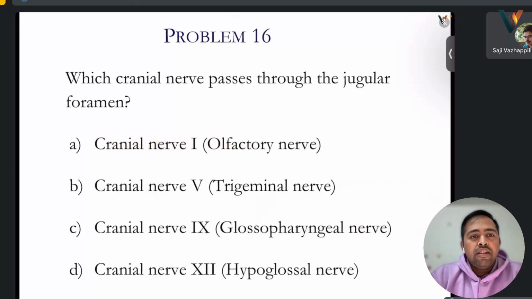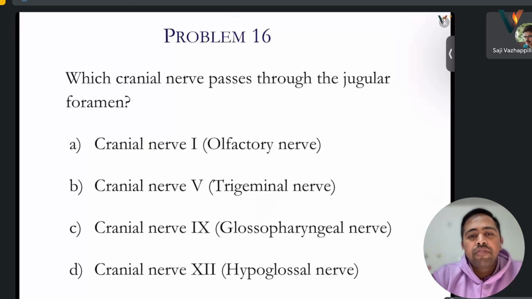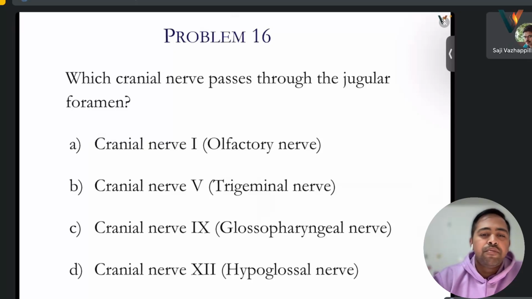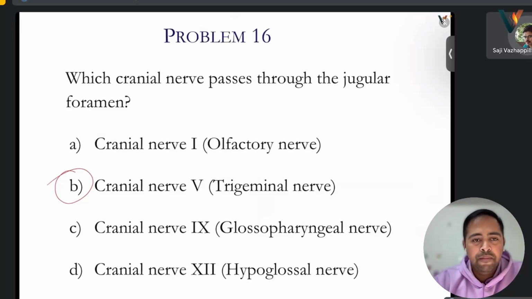Which cranial nerve passes through the jugular foramen? Cranial nerve 1, that is the olfactory nerve. Cranial nerve 5, trigeminal nerve. Cranial nerve 9, or cranial nerve 12. Must be 5, or 1. Jugular foramen means it is near the nose, no, sir?